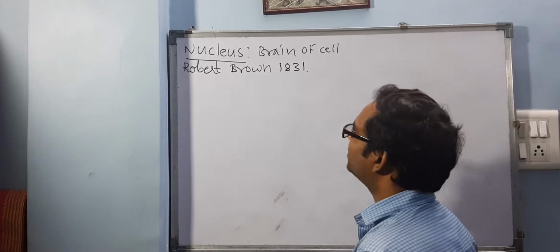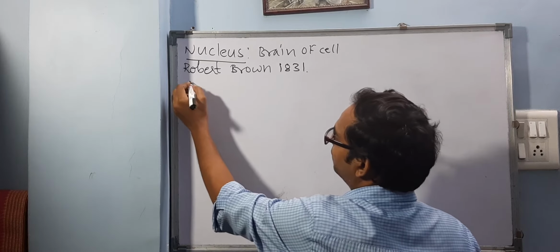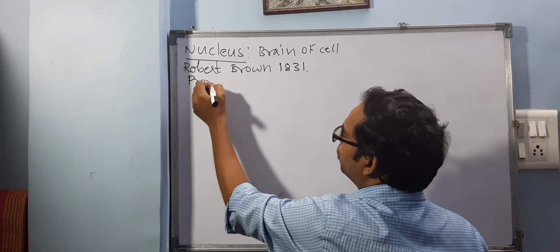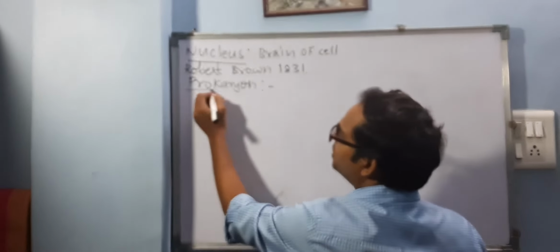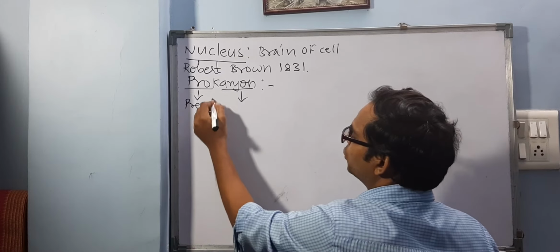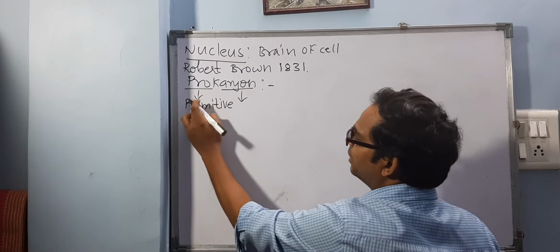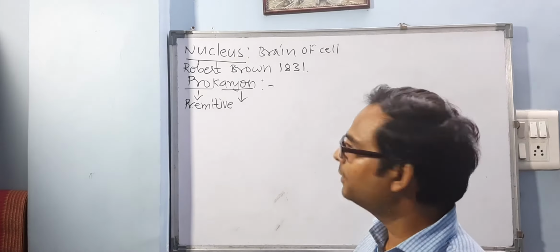Now this nucleus is well defined in eukaryotic cell, right? You remember prokaryon, where pro means primitive, karyon means nucleus. So in prokaryotic cell, the nucleus is always primitive, right?